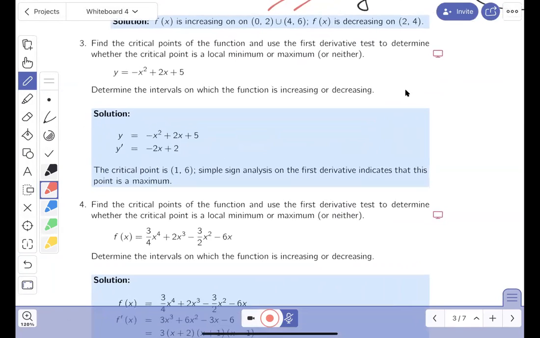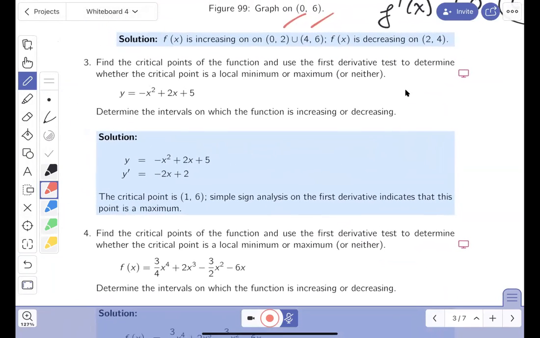And this is question number 3 now. Looking at it, find the critical points of the function. I want to point out, I could do this in Math 100, although they didn't call it a critical point. What I want to claim is this is a parabola that opens downward. And the vertex is really easy to write down from your Math 100 days. That's minus b over twice a, which is minus 2 over minus 2. So the vertex would be at 1, comma, minus 1 plus 2 plus 5, which is 6. That's where the vertex is.